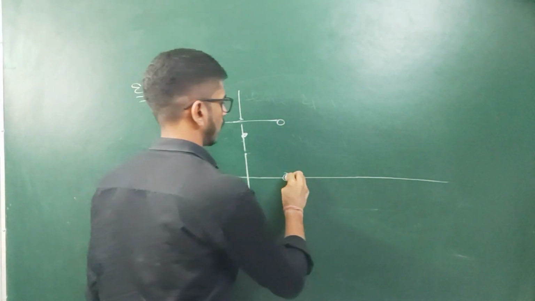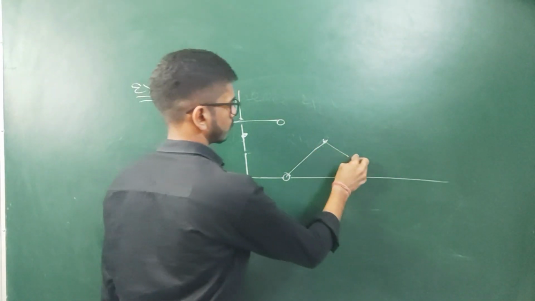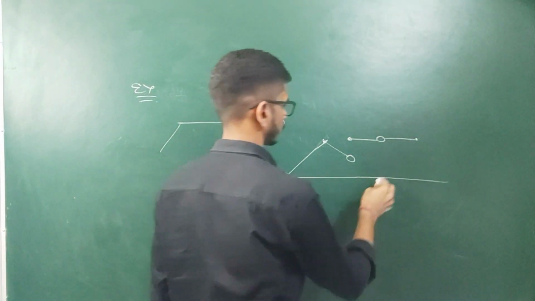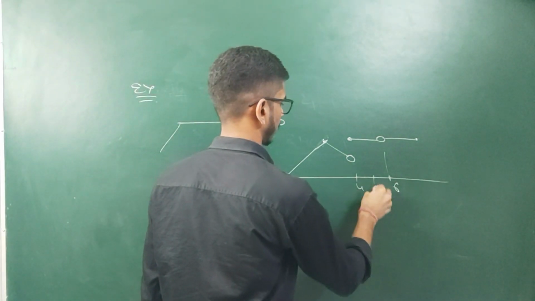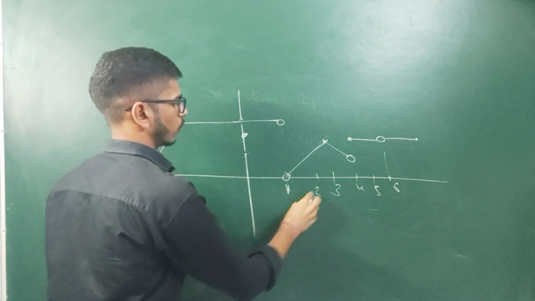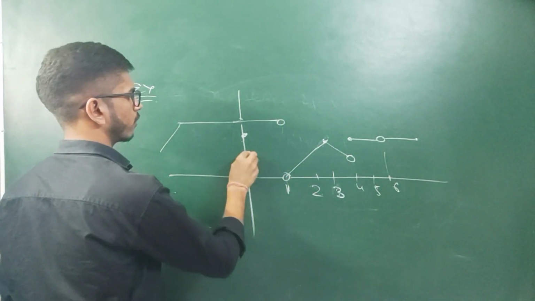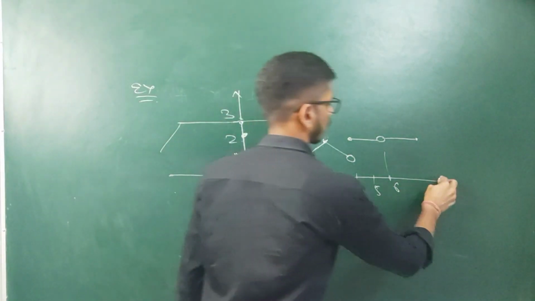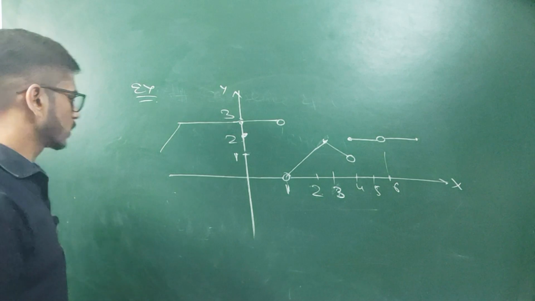Just wait a minute. I am drawing the graph of the function. Graph of the function is something like this. Okay, 3, 2, 1. Okay, 1, 2, 3, 4, 5, 6, and this point will be 1, this point will be 2, and this point will be 3. Okay, x and y axes are there. So we have to find the value of the function.